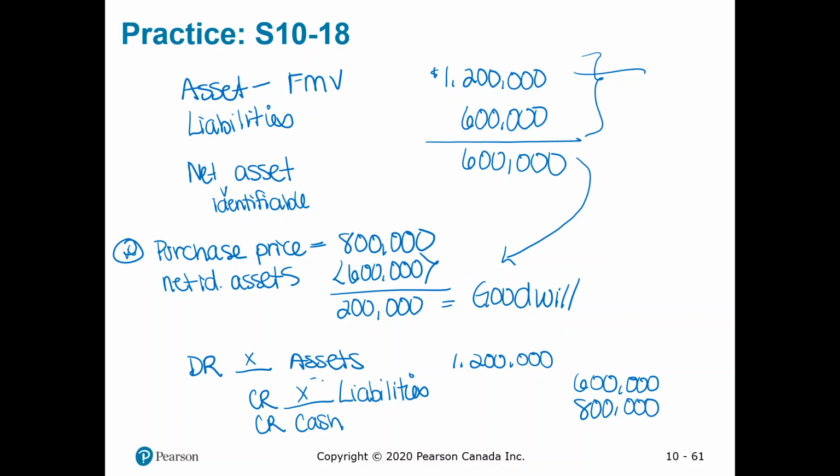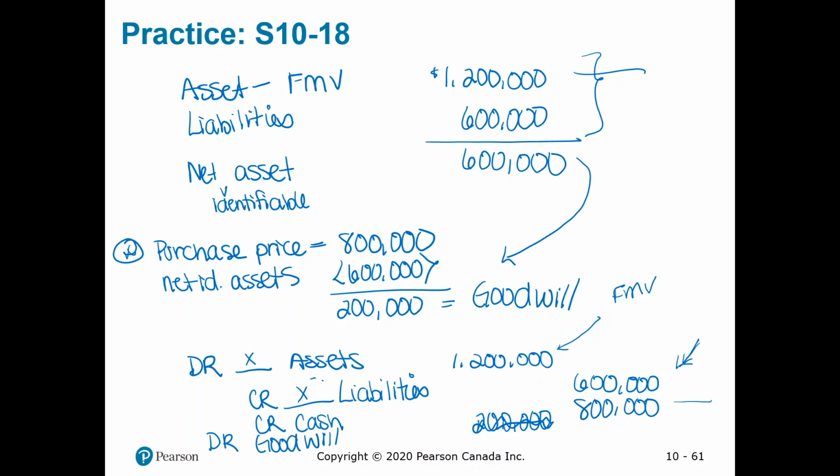And our journal entry doesn't balance. And the reason for that is because we have that Goodwill that we purchased. So we're at 1.4 million in credits, and we need to debit our Goodwill account for the 200,000 that we calculated. And after that, we now balance, and we've recorded everything. So that's it. Essentially, you record your assets that you're getting at the fair market value. You record your liabilities at their value. Record the cash that you paid, and Goodwill.